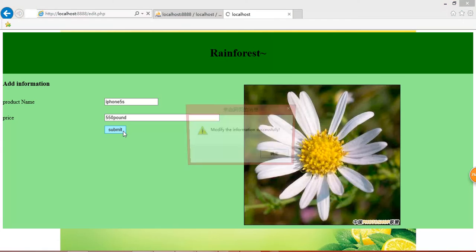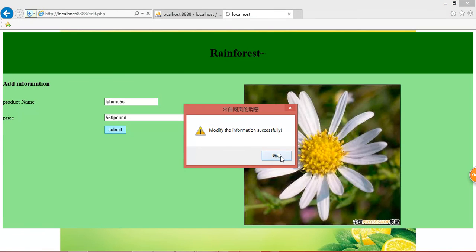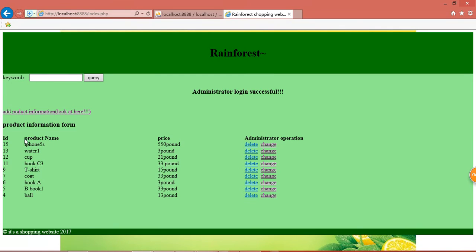Examine. Okay, we can see the product name is changed. Now it's iPhone 5s and the price is £550.